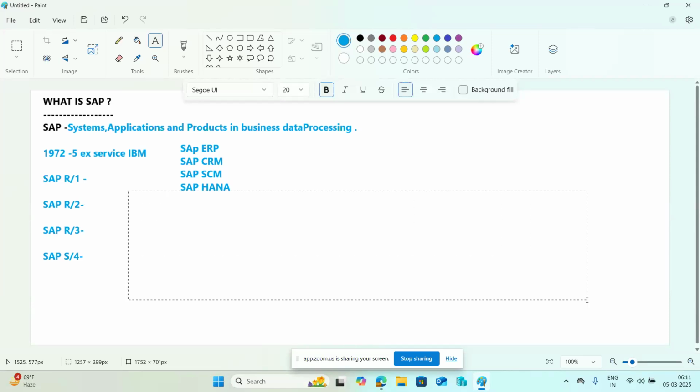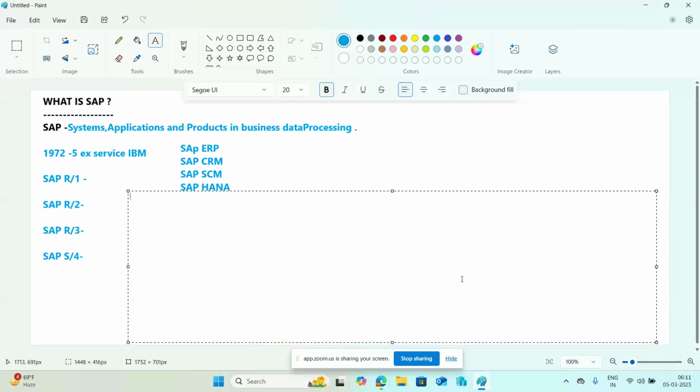What is the difference between ERP and SAP here? SAP and ERP are often used interchangeably, but they are not the same thing. ERP refers to a type of software that helps organizations manage their business operations.